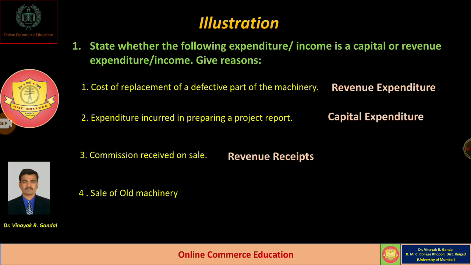The provision is that the amount received by way of sale of a capital asset is called a capital receipt. So in this case, the answer is capital receipts, and the reason is that old machinery is a capital asset, and income derived from this activity is called a capital receipt.